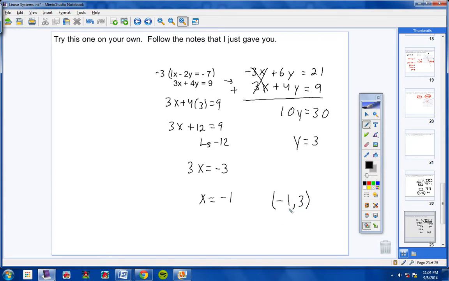Okay? So this is using the linear combination method. Alright? Okay, let's continue on. If you're missing any of this, I hope you're erasing your notes and fixing your notes and taking care of these, okay? Alright, let's continue on.